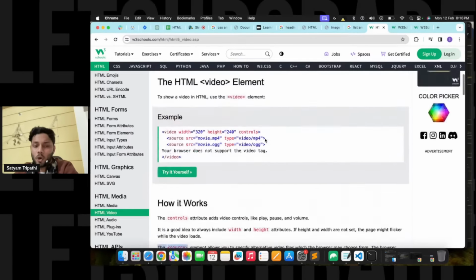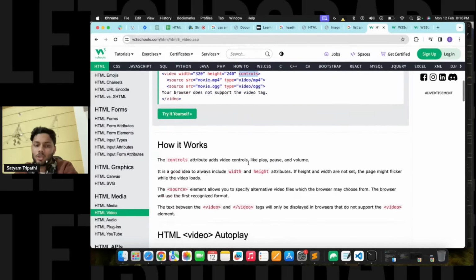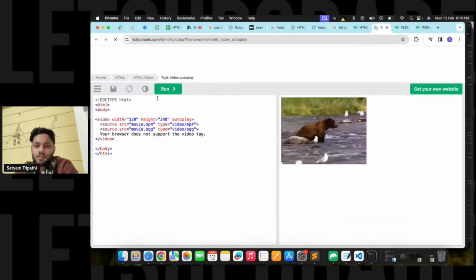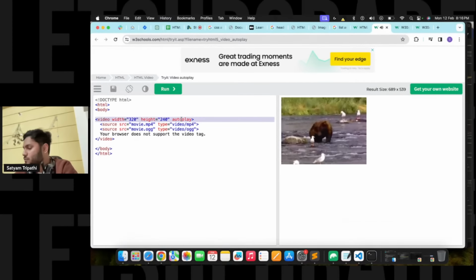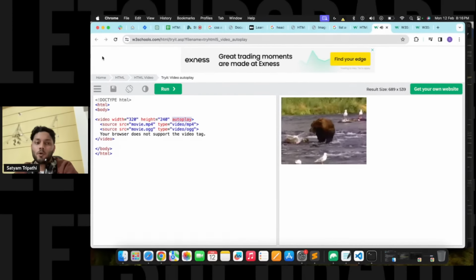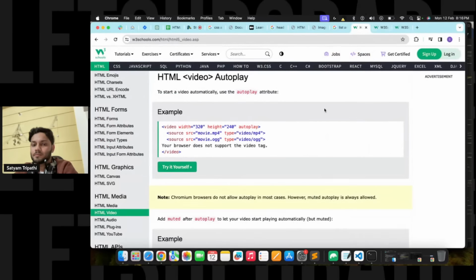Now let's say you don't want to control this video. You want to autoplay it. Let's say someone is coming to your site and there is no control option. At that time, you just have to add autoplay. Clear till now? Guys, can I get your confirmation?